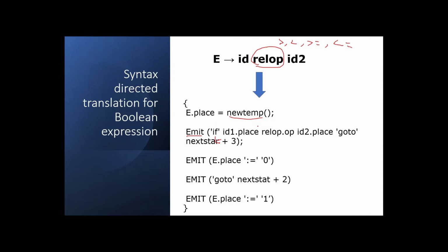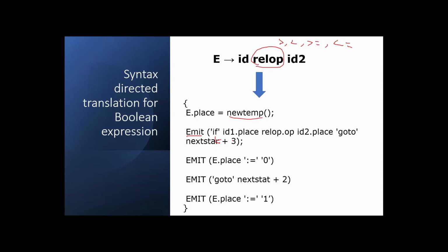We all know that three address code is formed by using temporary variables. Those temporary variables are generated by using the newtemp function, and emit is used to generate the three address code. See here, first for E, we are generating a new temporary variable for storing the value present in that variable E. Next, emit is there.